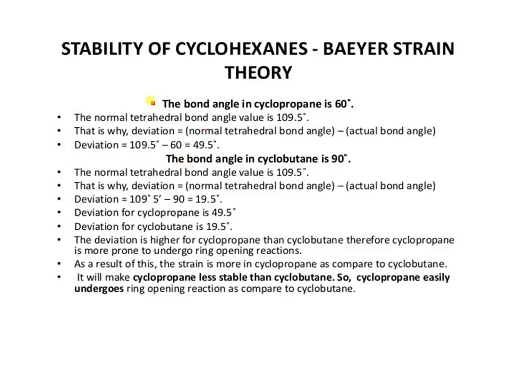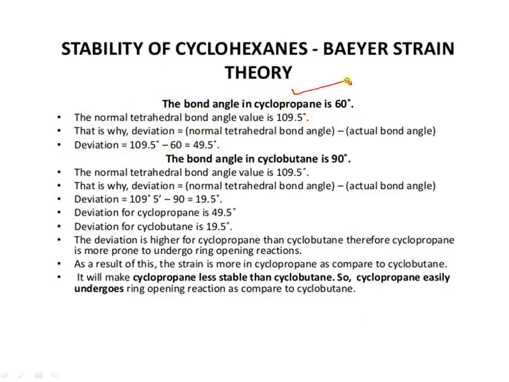Baeyer suggested the formula: the normal tetrahedral bond angle minus the actual bond angle of the ring.